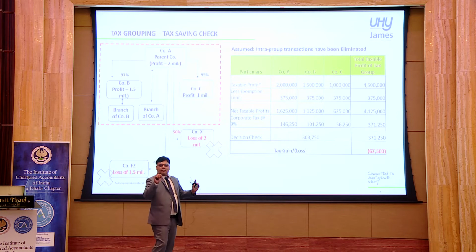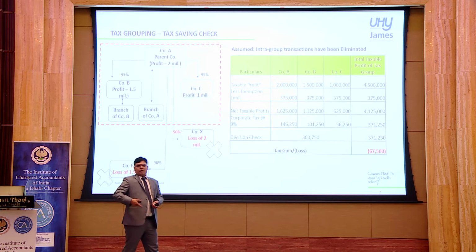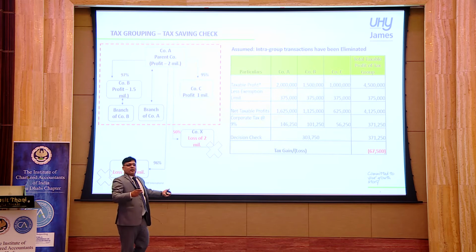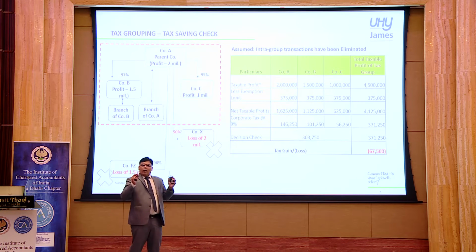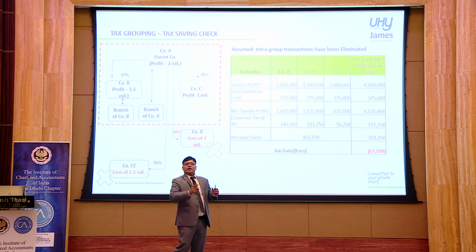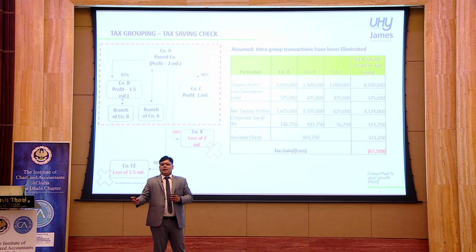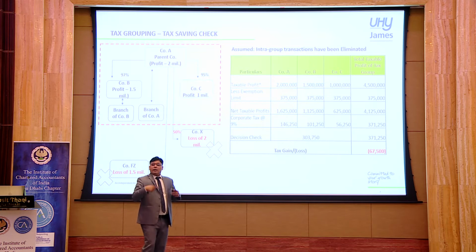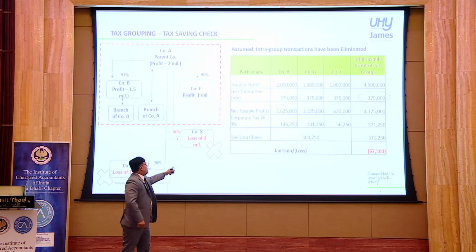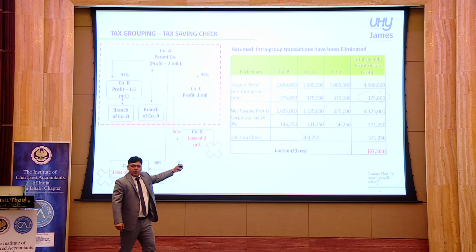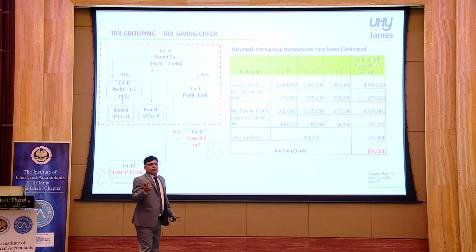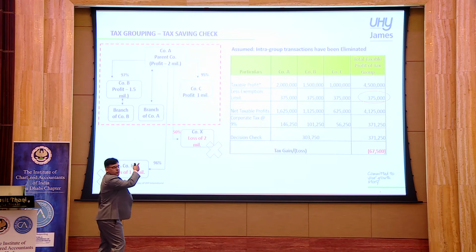So why is this so? Even though there is a tax group, I should get lesser liability, but why is this happening? The reason is very simple. If all the taxable profit-making companies are in a tax group, definitely the cumulative effect will be there, but they won't be able to enjoy the threshold limit, because individually they would each have enjoyed 375,000 as a threshold limit. In a tax group, they will enjoy it only once. So the differences are coming only because of the threshold limit.